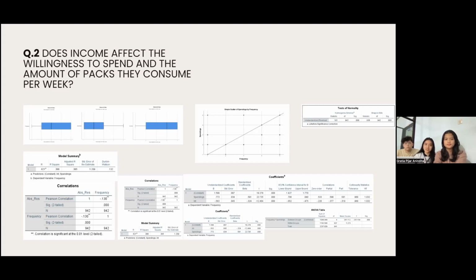Okay, so from the second data, we are going to try to find out, does income affect the willingness to spend and the amount of packs that they consume per week? And in this data, we need to fulfill 6 assumptions. Firstly, there's no significant outliers. Secondly, there's a linear relationship between dependent and independent variables. Thirdly, there is an independence of observation. Fourthly, we see that there is a problem in autocorrelation. Also, because our data is 50 respondents, we look at the Kolmogorov-Smirnov normality, and the result shows that the regression is not normally distributed.